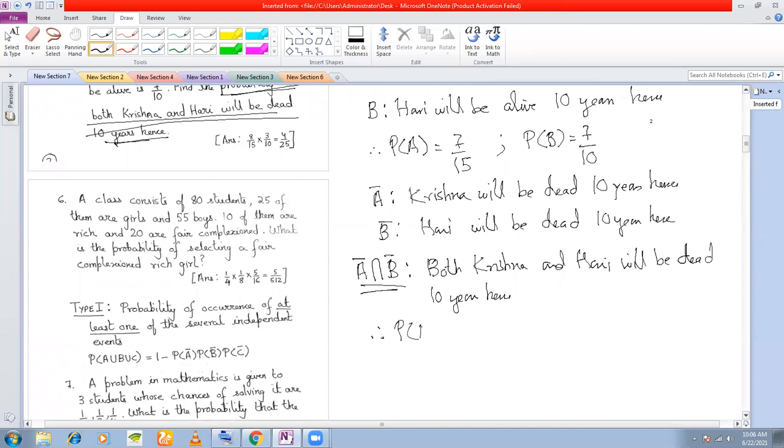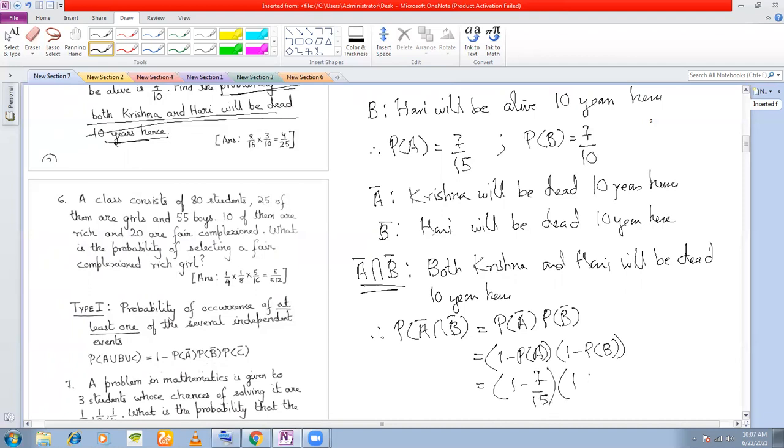So we need to calculate the probability of this event, right? So therefore, P(A bar intersection B bar). Now, if A and B are independent, A bar and B bar will also be independent. I have shown you in the notes earlier. That means this will be equal to P(A bar) into P(B bar). If you don't know, just know that if A and B are independent, then A bar and B bar will be independent. So this is equal to (1 minus PA) into (1 minus PB). Put the values. PA you know as 7 by 15. PB you know as 7 by 10. Multiply these two, you will get 4 by 25. That is the probability that both will be dead 10 years hence. Clear? Absolutely clear this question?